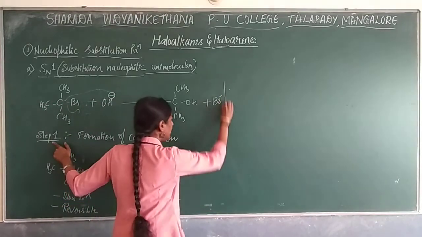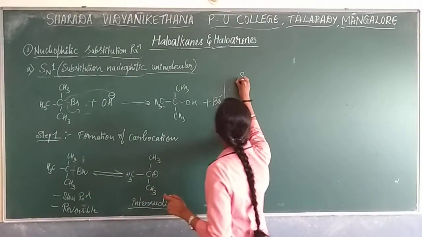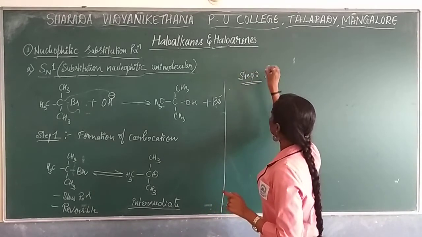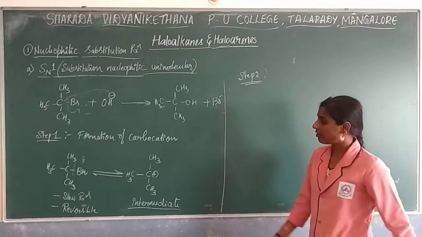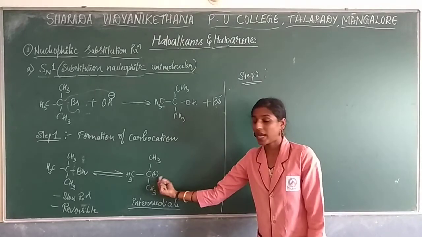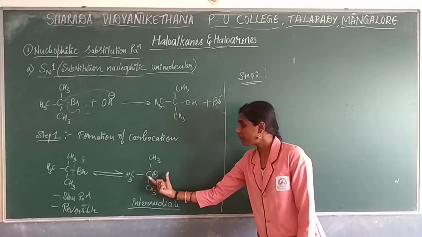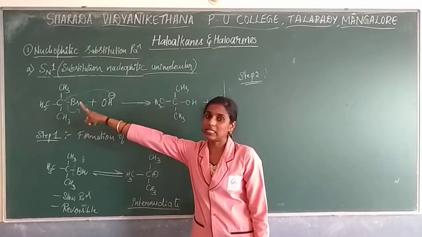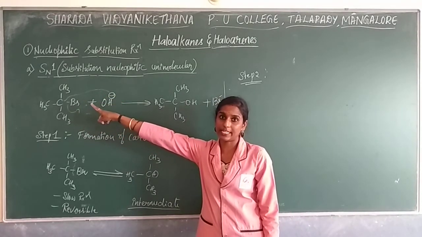Next we will go with step 2. What you are supposed to write now: here the carbocation has been formed, and this carbocation will react with the nucleophile. Nucleophilic substitution will take place on the carbocation.